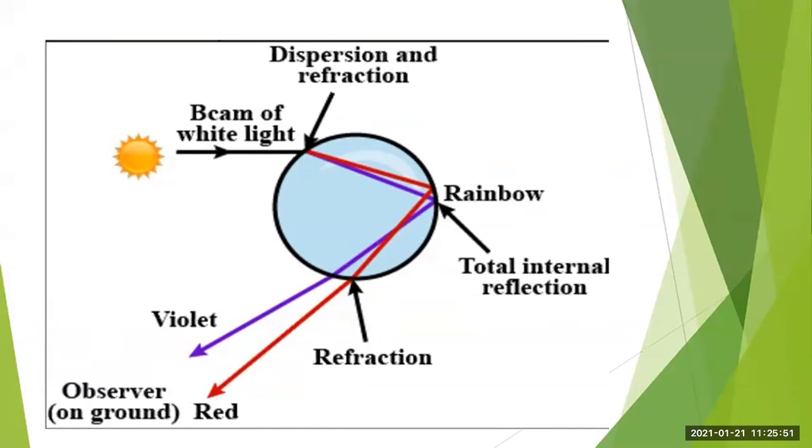There, the process of refraction will occur. Along with refraction, the process of dispersion of light also occurs. Got it? Then inside the droplet, you have the total internal reflection. Okay. Then after that, we have the second refraction when that light comes out from the water droplet. Okay. And therefore, we say that rainbow is the combined effect of refraction, dispersion, and total internal reflection.